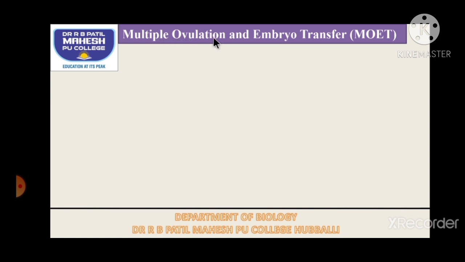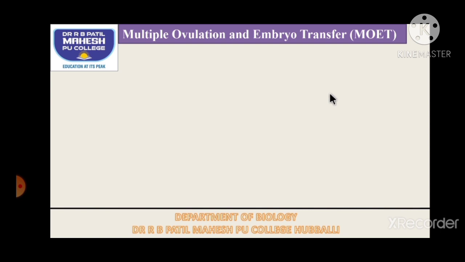After multiple ovulation, the female will be inseminated, or it will be allowed to mate with the superior male, and then after fertilization, embryos at a proper interval of time will be transferred into the surrogate mother. So this whole technique is called multiple ovulation and embryo transfer.